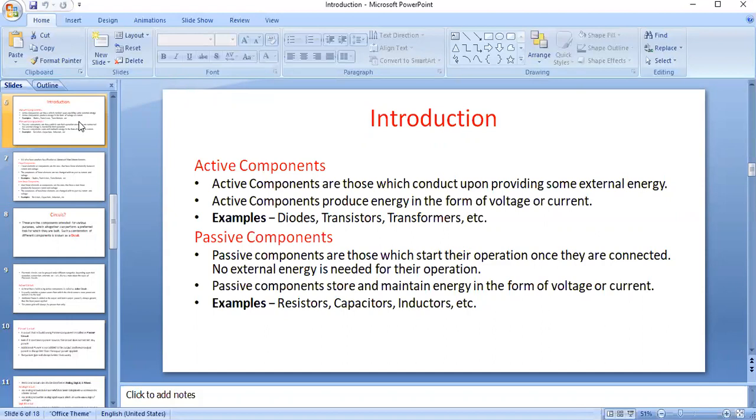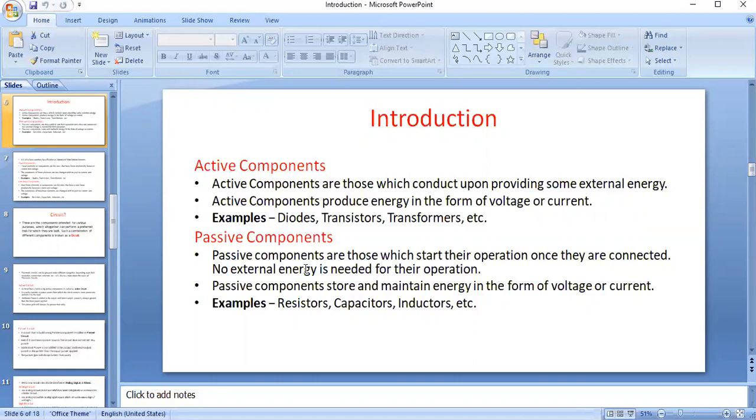Examples of such components are diodes, transistors, transformers, etc. And what are passive components? Passive components are those for which we need not apply any external supply for their operation. Once we connect them in a circuit, they will start working automatically.